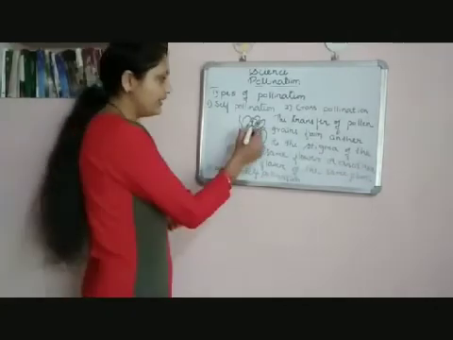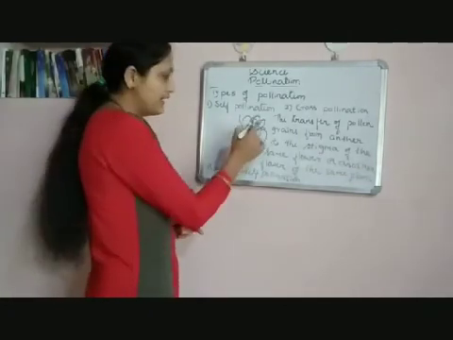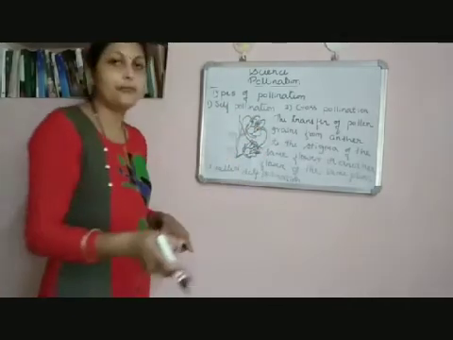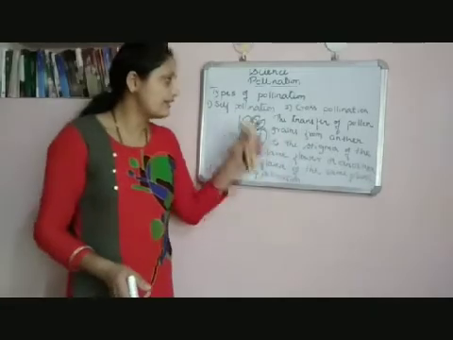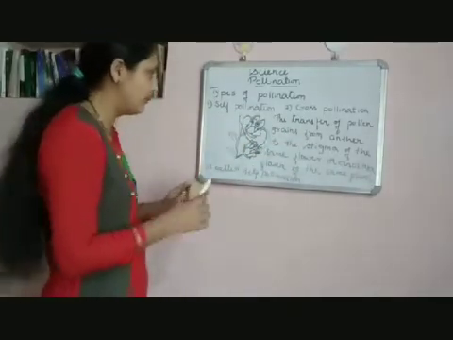So here you can see these pollen grains are transferred to the same flower or they are transferred to the stigma of another flower of the same plant. Such pollination is called self-pollination. So examples of self-pollination are